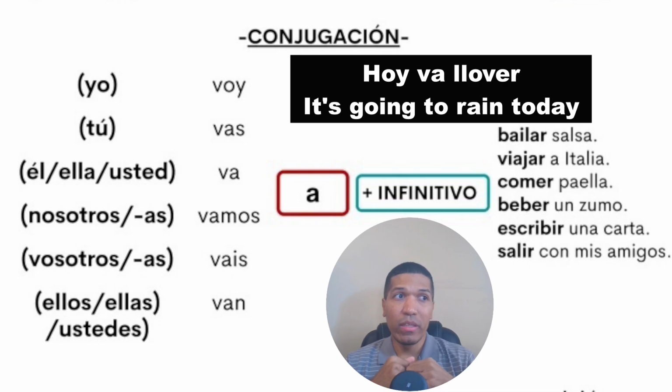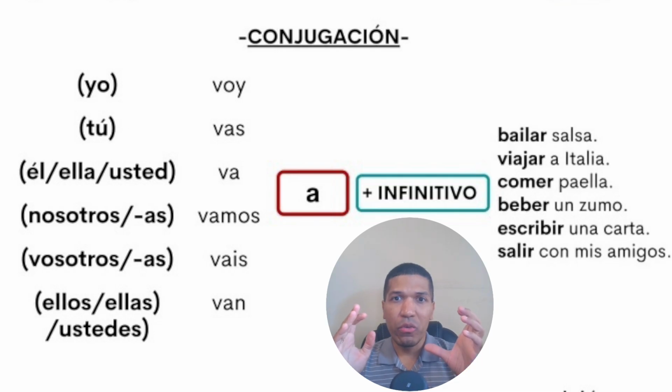Or talking about the weather. Hoy va a llover. Hoy va a nevar. So today you know the future with the verb ir is very easy.